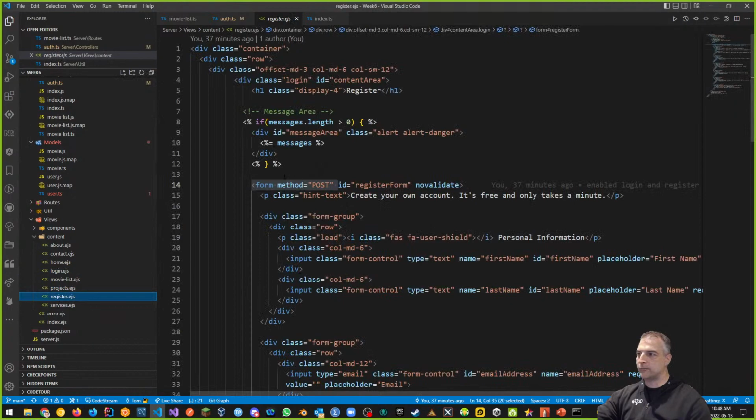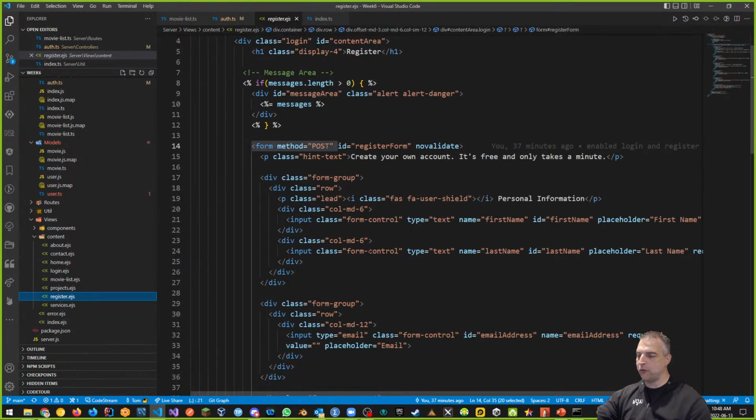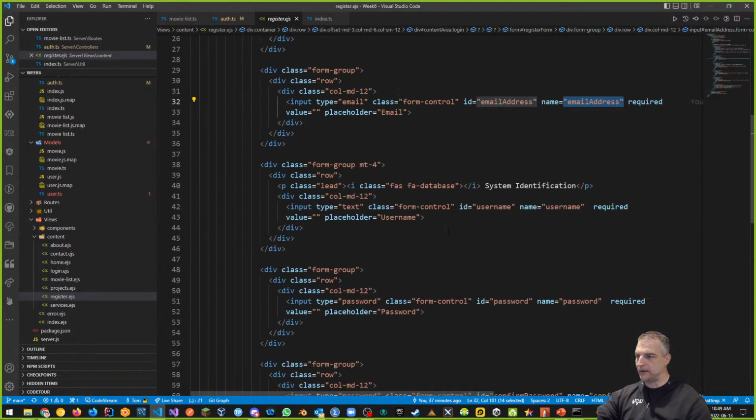My register page is using method post, but inside of the form, all these name properties are the variables that are going to be inside of my code. Notice my names are firstName, lastName, and emailAddress in camel case. Those are my first name, last name, and email address for my register. I also have a name which is username, and another name which is password.